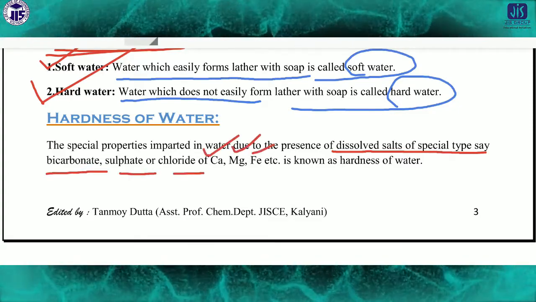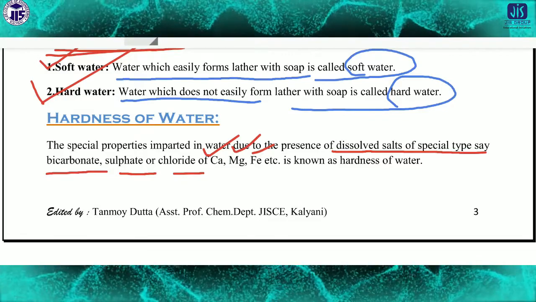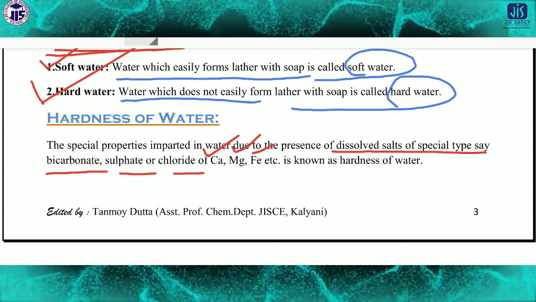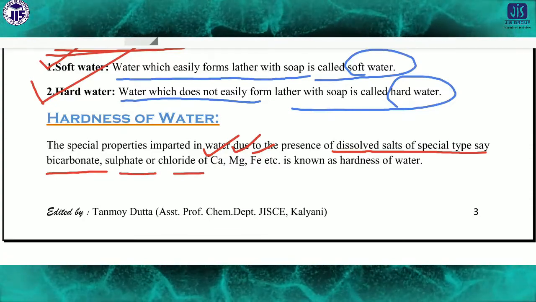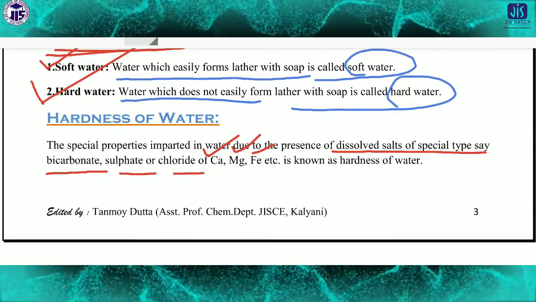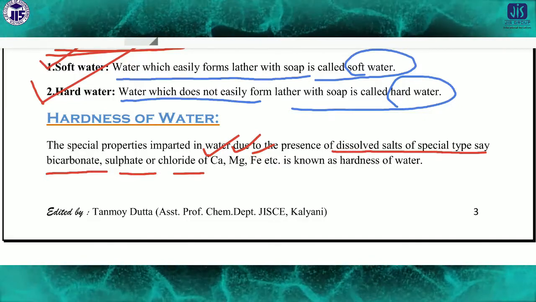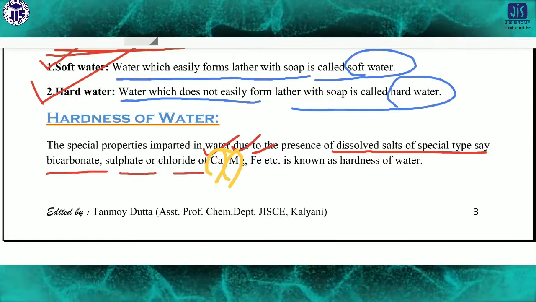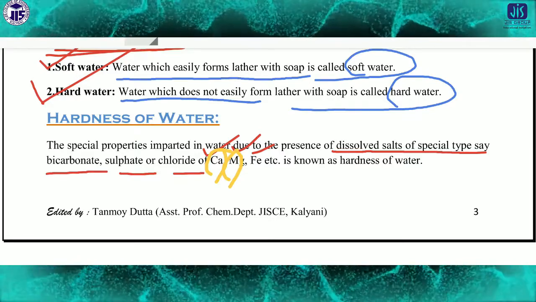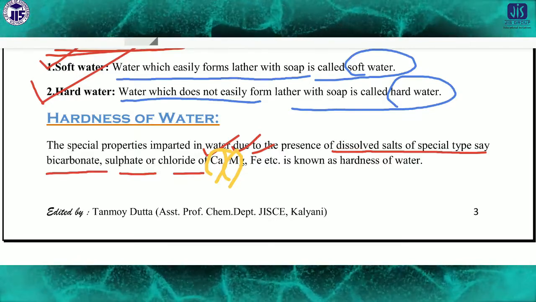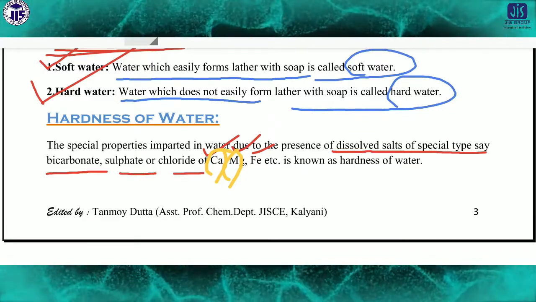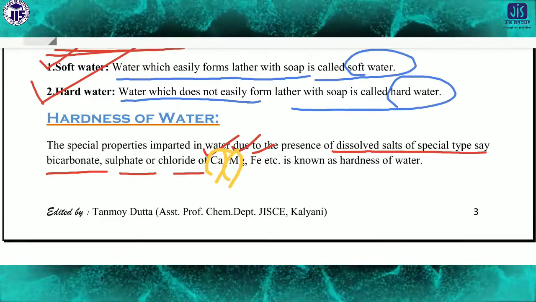Keep in mind, generally we take the salts of calcium and magnesium as the reasons behind the hardness of water, but actually not only calcium and magnesium, there is some contribution from iron also. So calcium, magnesium and iron, these three ions are responsible.